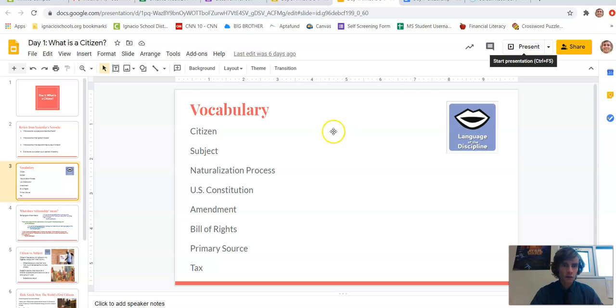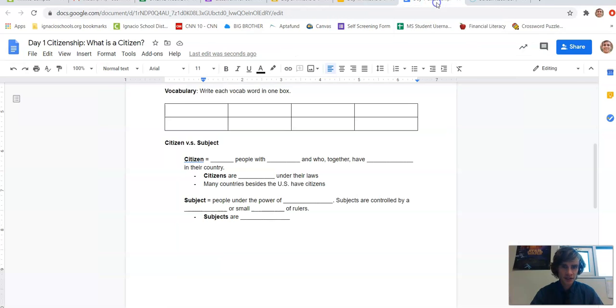Okay, welcome back. So hopefully you paused and got a couple of minutes to fill those out. Here are your vocabulary words we'll talk about this week and next week. So you're going to put each word into one box on your notes. The first word is citizen. So you would come over here and you would type citizen.